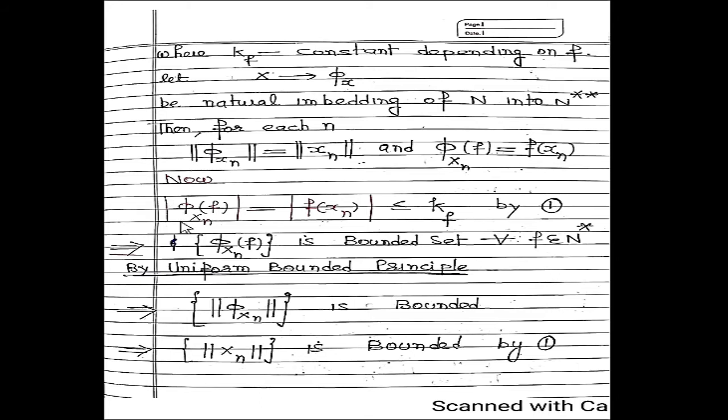Now the absolute value of phi xn of f is equal to the absolute value of f of xn, by these equations.